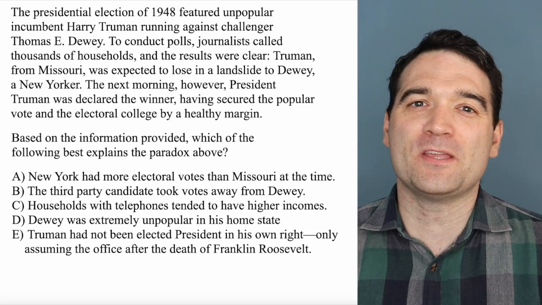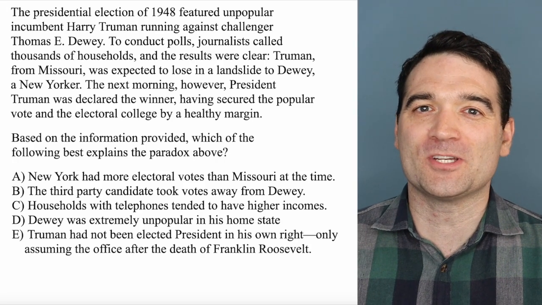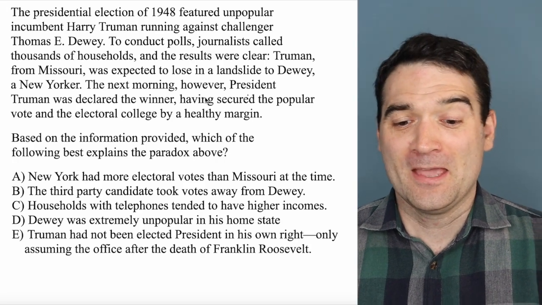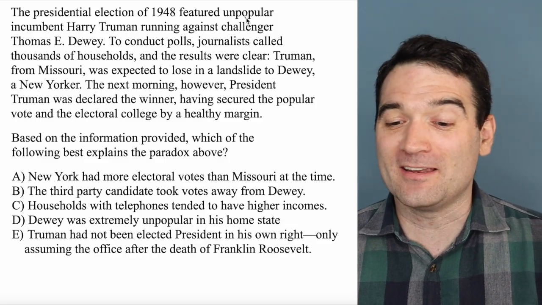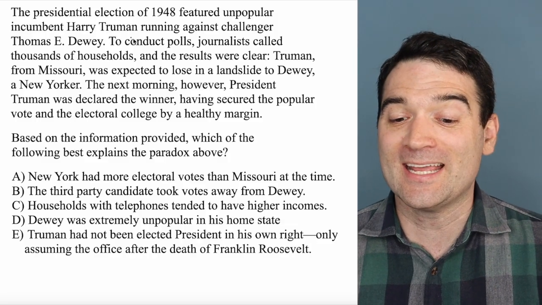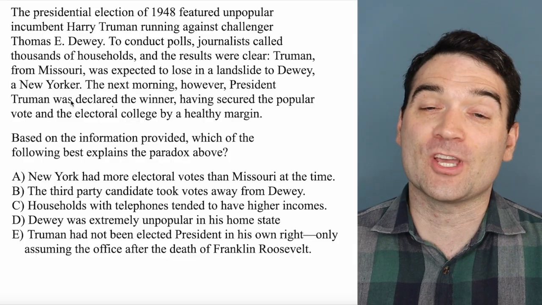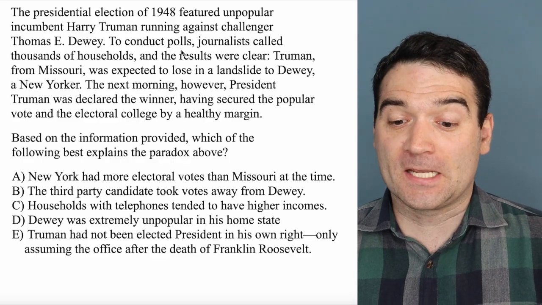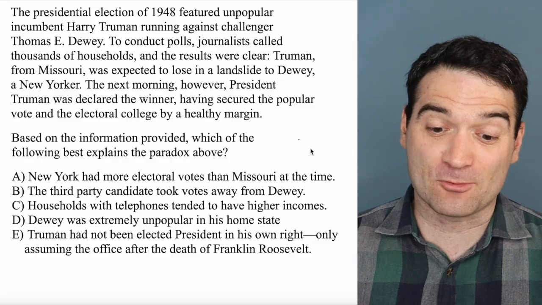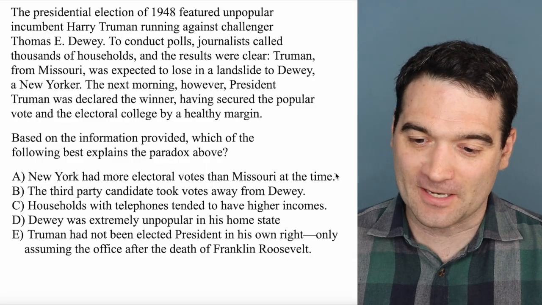Here's a U.S. history-themed GRE critical reasoning question. Let's take a look. The presidential election of 1948 featured unpopular incumbent Harry Truman running against challenger Thomas E. Dewey. To conduct polls, journalists called thousands of households, and the results were clear.